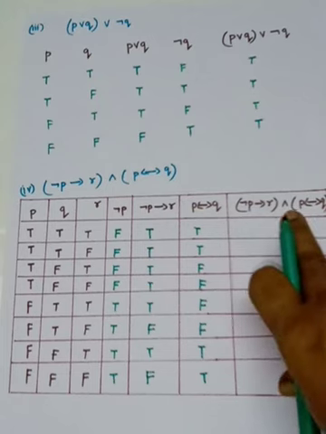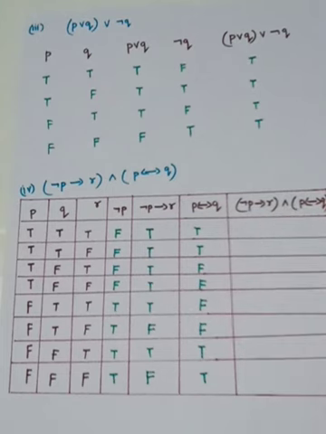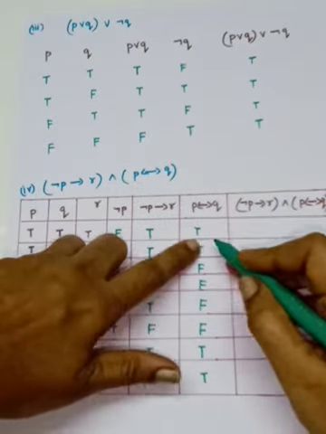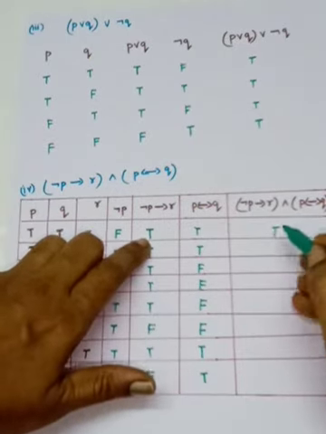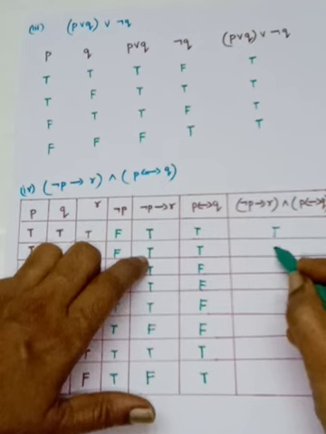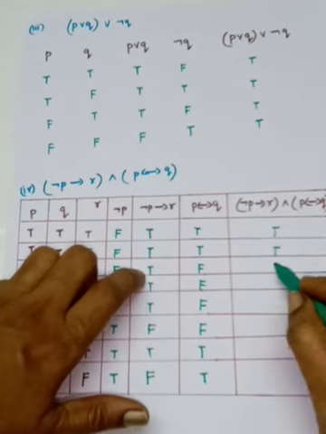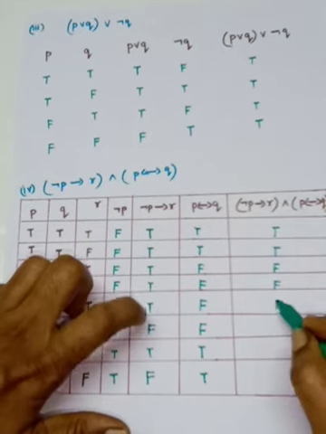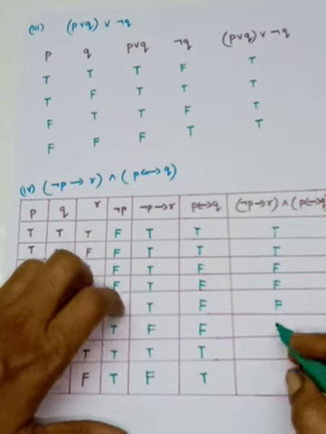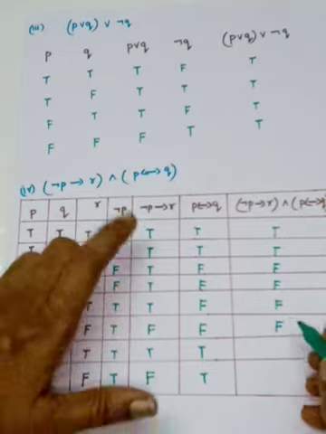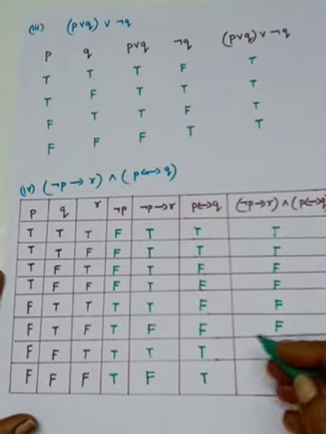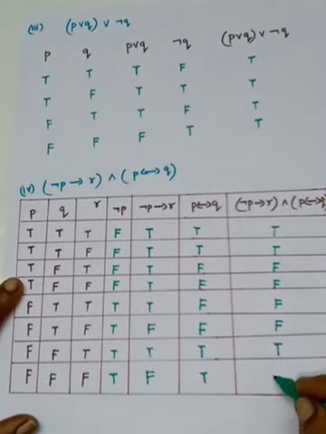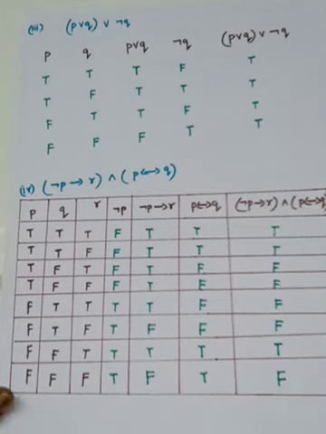In between what are you having? AND. And AND means, as I have said, only if both are true it is true. So here both are true, so it is true. Both are true, so it is true. Here one is true, so it is false. Here also false. Here also false. Here both are false, so it is false. AND means both are true only, it is true. So here both are true, so it is true, and here it is false. So this is the truth table for this one.